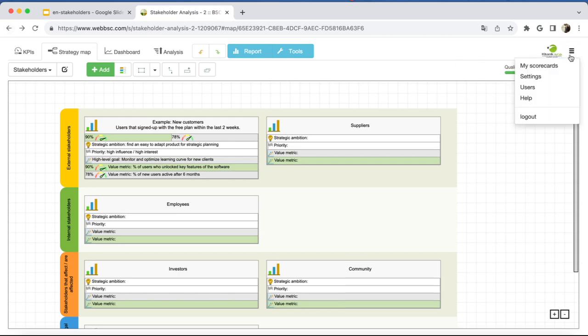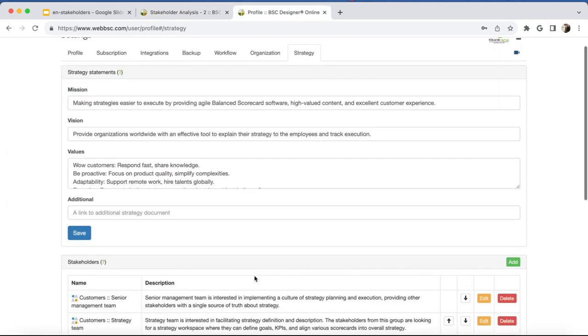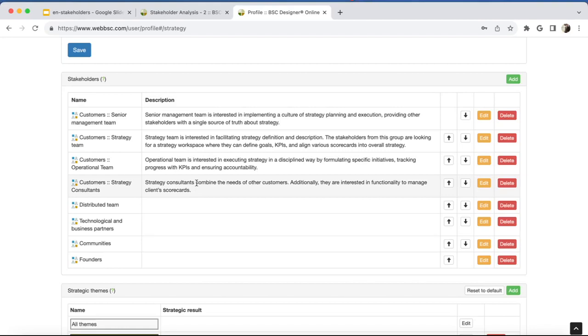I click Menu, Settings, and switch to the Strategy tab. Here I can add stakeholders to the list of stakeholders in my account. Now we can assign the stakeholders to a goal, KPI, or initiative via the owner field and display them on the KPIs tab or in the reports.